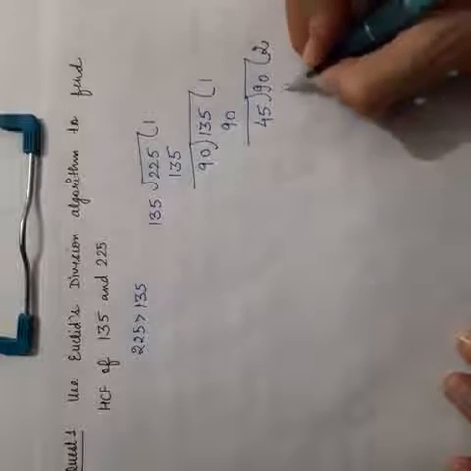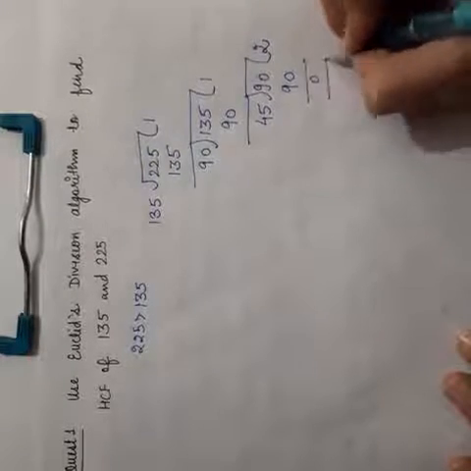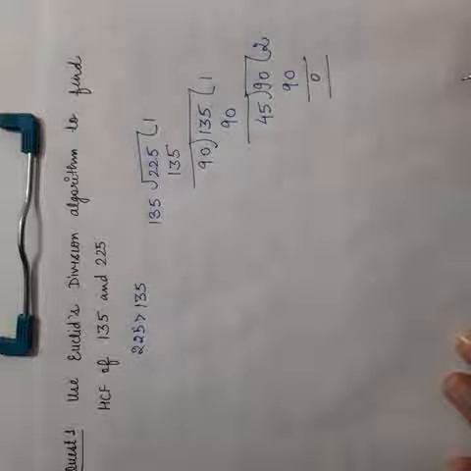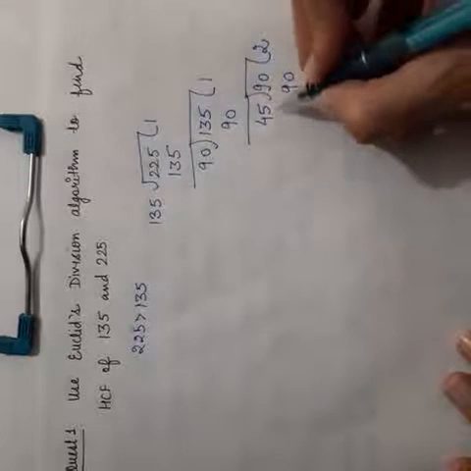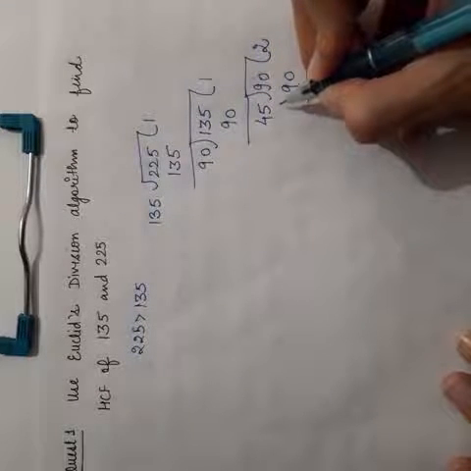Now 45 into 2 is 90, properly divisible, and here we are getting remainder 0. We are going to follow this procedure until we get remainder 0. Now the divisor at the last step is your HCF.